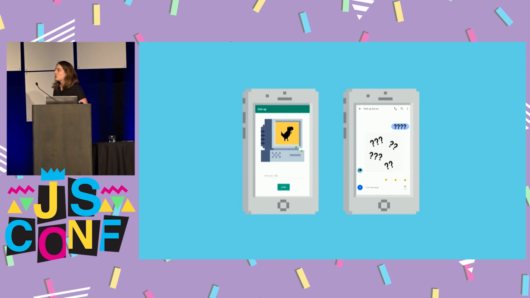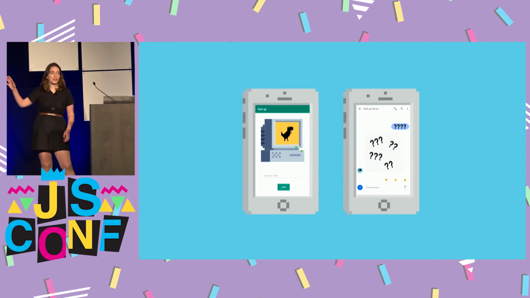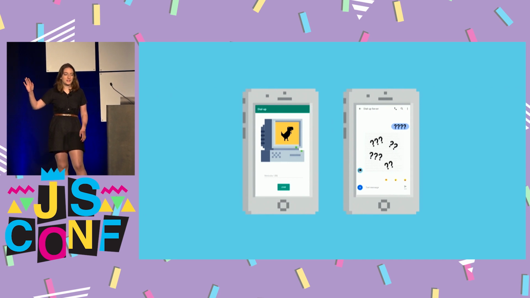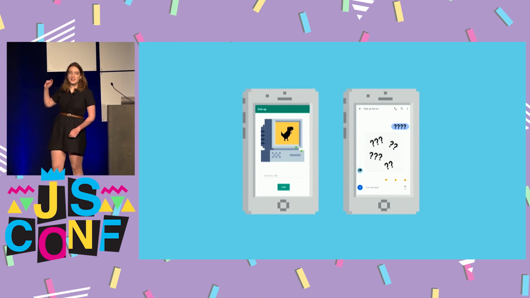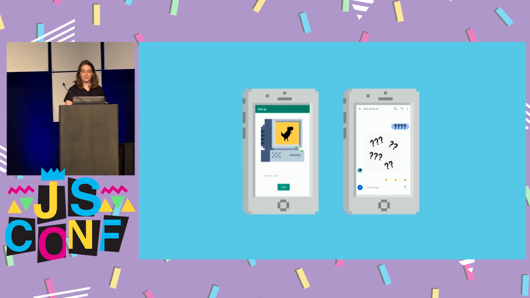So to give you a preview of what this is going to look like, on the left we have a screenshot of the app where you're going to enter the URL for the website that you want to visit. And on the right side, there's a screenshot from my default messaging application, which shows the communication that goes on behind the scenes between the phone and the server.